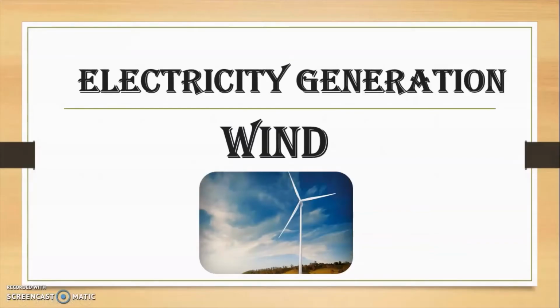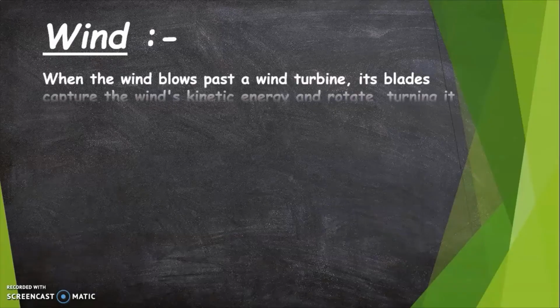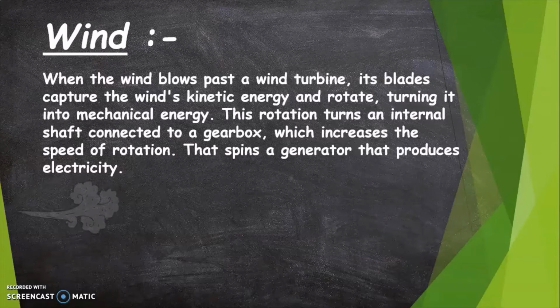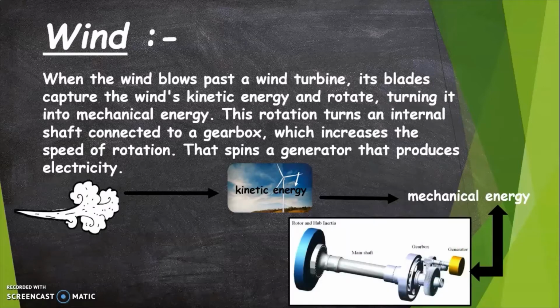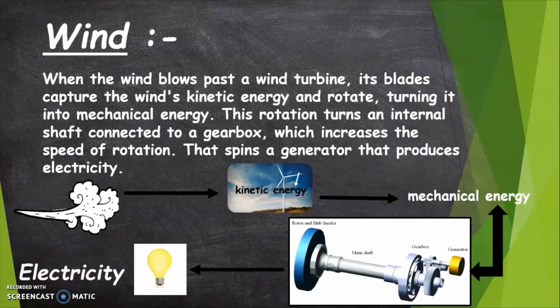So guys, now let's understand how is electricity generated using wind energy. Wind possesses kinetic energy, and when the wind blows, the blades of the wind turbine start rotating, due to which the wind energy, which possesses kinetic energy, then gets converted into mechanical energy. There is an internal shaft inside the wind turbine which is connected to a gearbox, and the gearbox is connected to a generator. As the blade of the wind turbine starts rotating, the internal shaft connected to the gearbox starts spinning and the generator is able to generate electricity, as it is also connected to the internal shaft.